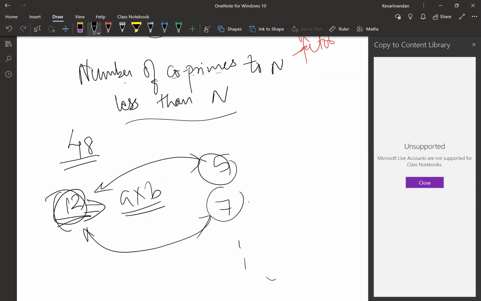1, 5, 7, and 11. So the final number is 4. Okay. So I've got one answer from 2 guys, that is 4. And what did you guys basically do? You simply cancelled out all the factors? Yes, the factors. Perfect.